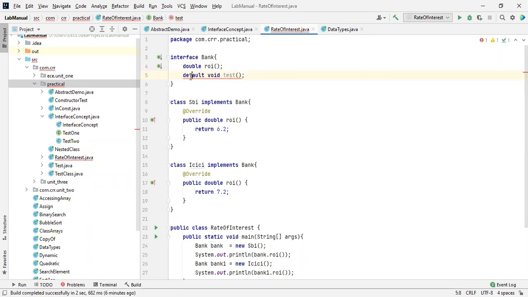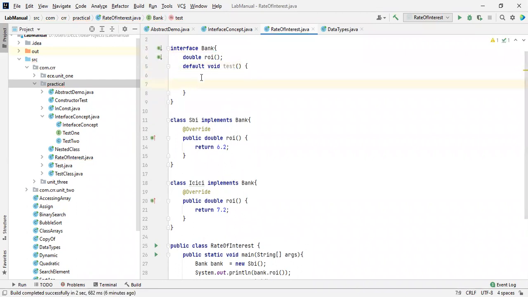If I mention a default like this, it expects an implementation. What we discussed: the interface body, in the sense in between these braces, we call it the body. Within the body of an interface, Java allows only abstract methods by default. But there is also a keyword called default that expects an implementation inside the interface also. It is possible. This is one of the syllabus topics.